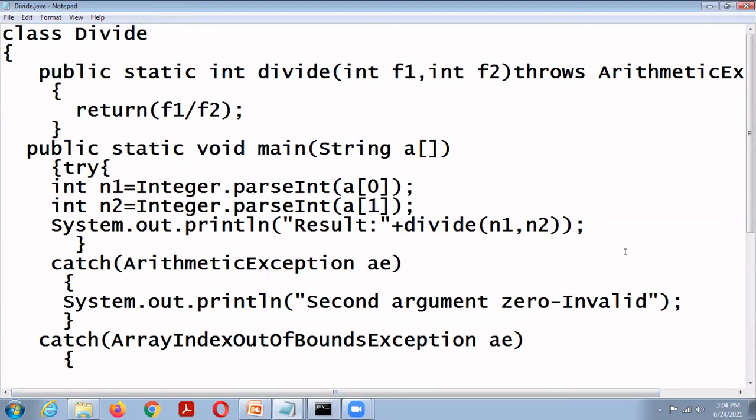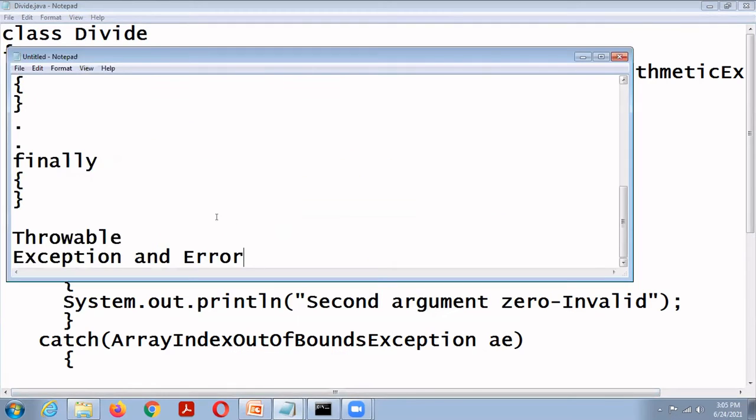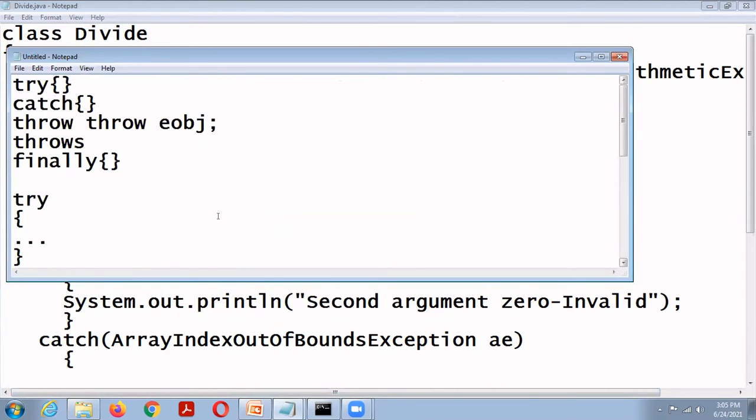So these 5 keywords are used to handle exceptions: try, catch, throw, throws, finally. The throw keyword is used to explicitly throw an exception. The throws keyword is used in the method header. This keyword is used to identify whether a particular method throws an exception or not.